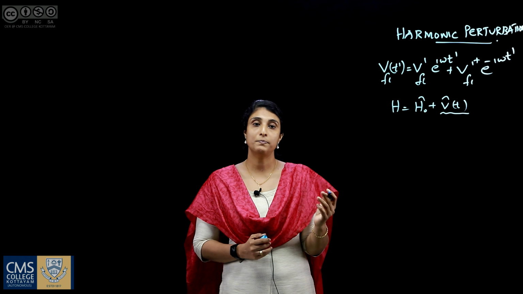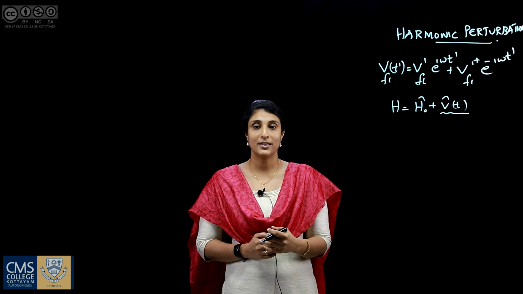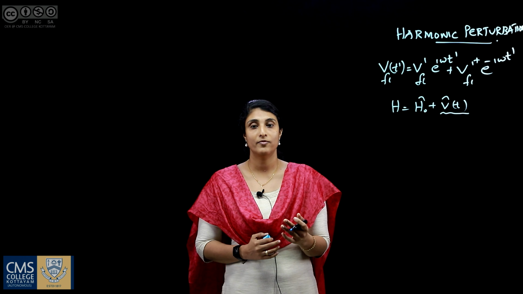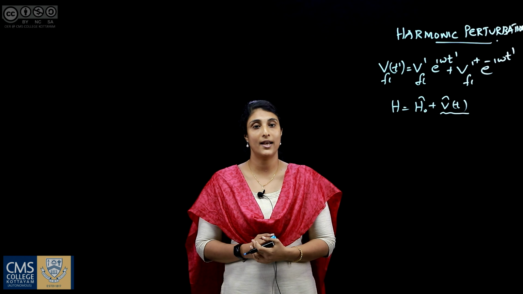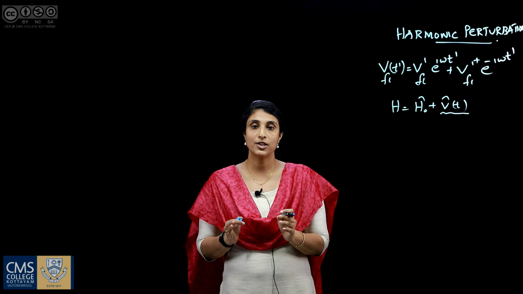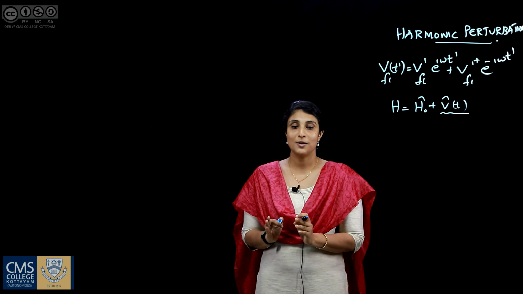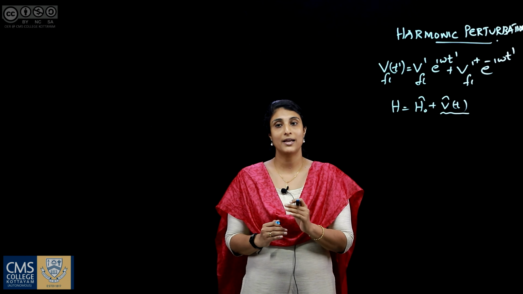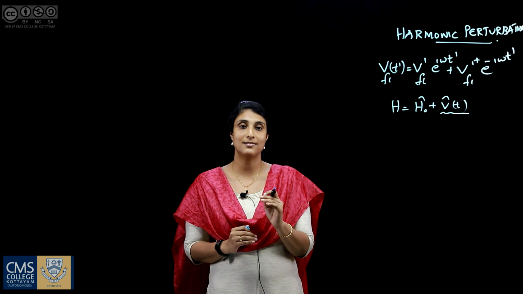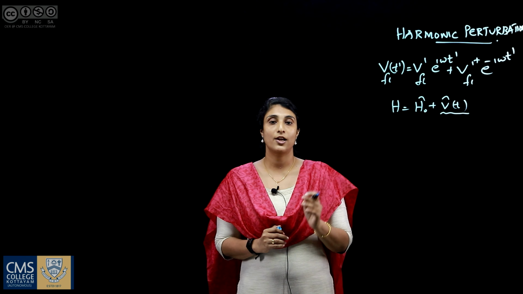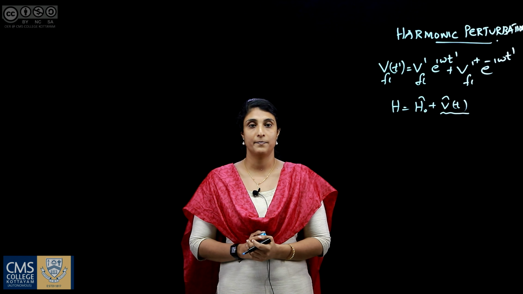So, due to this perturbing field, the system makes a transition from one stationary state to another. So, we are going to determine the transition probability of a system from an initial state i to a final state f due to this kind of harmonic perturbation.